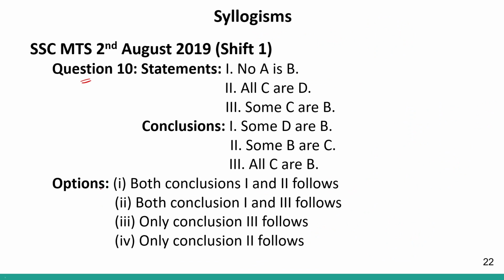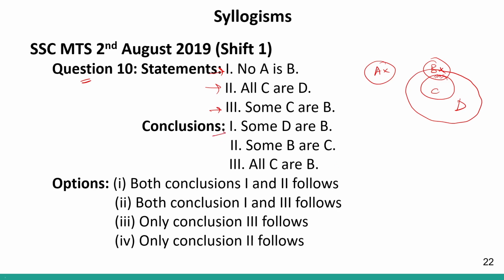Coming to question number 10, set of 3 statements and 3 conclusions. Statement 1 says no A is B, so A and B will not overlap. Correct? No A is B. All C are D. And looking at statement 1, no A is B. Statement 3 says some C are B. So C will be like this, highlight being this, some C are B. And then we have all C are D, that means D will be like this. This will be D. All C are D. All C are a part of D. So this is how my Venn diagram will look like.